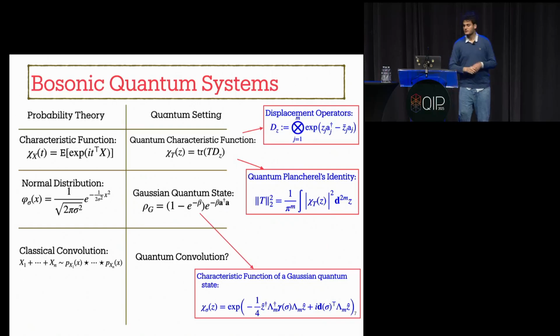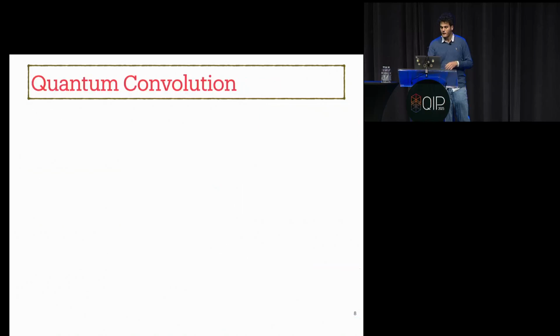In the classical setting, we can add different random variables, and in case they are independent, the resulting distribution will be the convolution of their individual density functions. In bosonic quantum systems, we have a counterpart for this operation called quantum convolution.